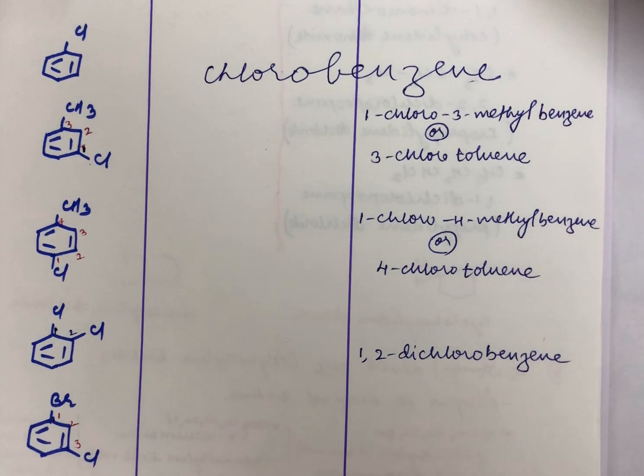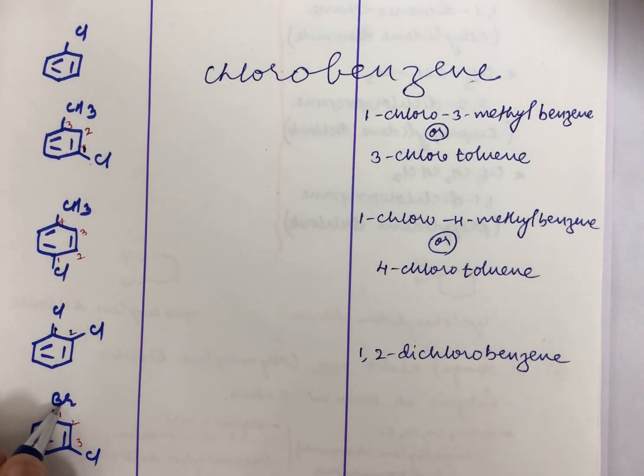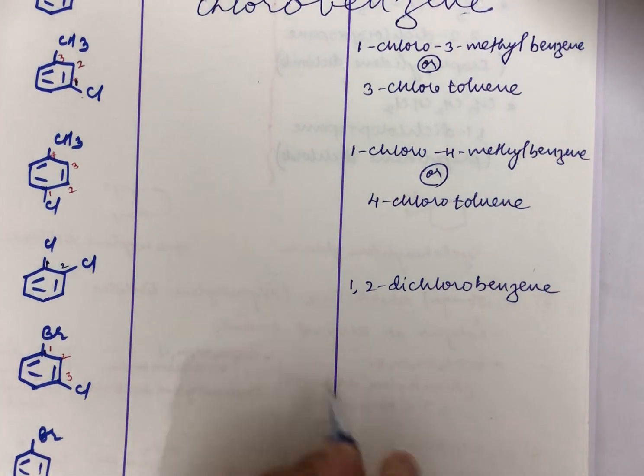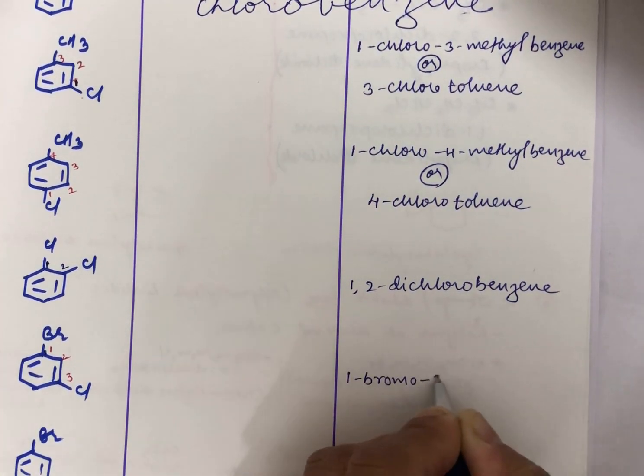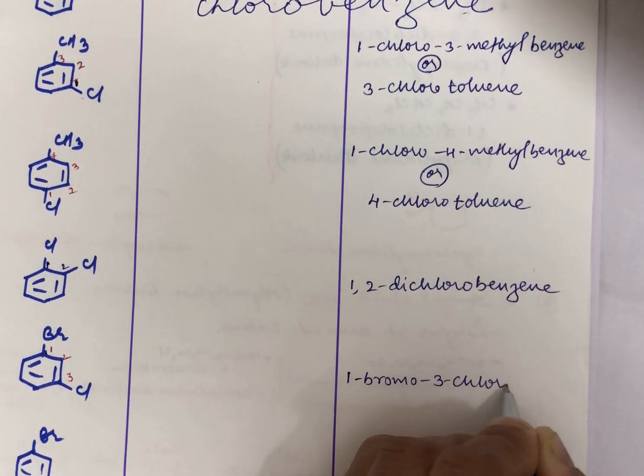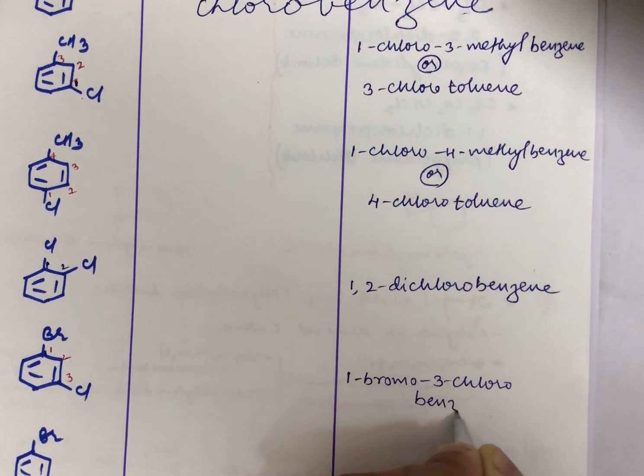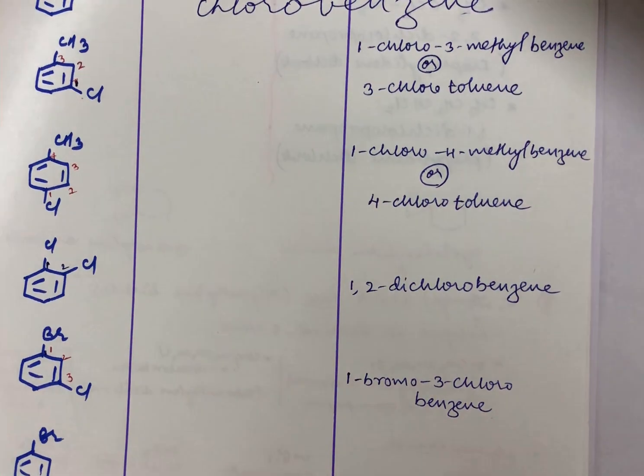I am giving priority to the alphabetical order, and hence I took first carbon as the one to which Br is attached. So I will write this name as 1-bromo, 3-chloro and then benzene.